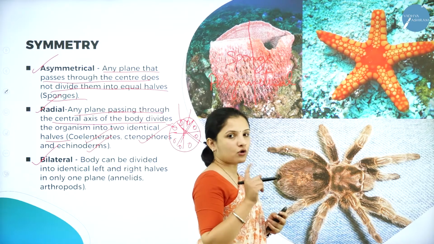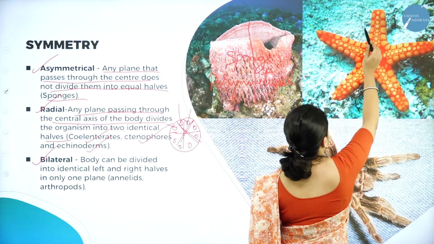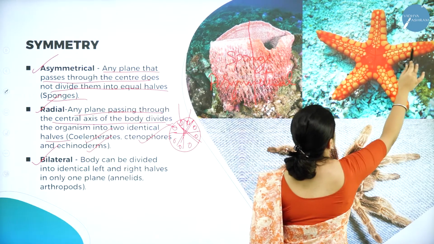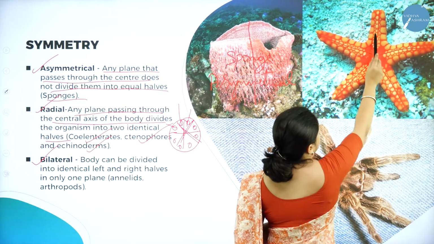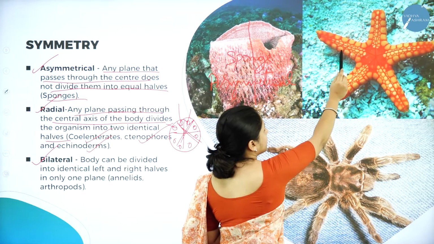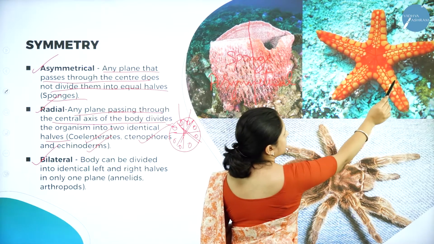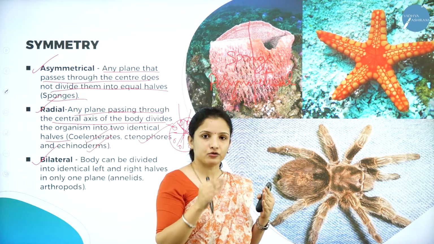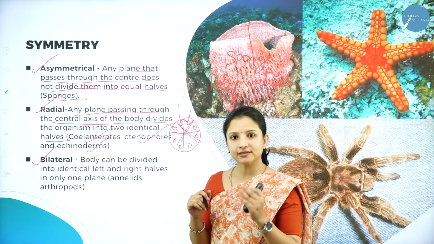In a starfish, I can cut them into different planes, like this, like this, like this. Can you see? This half is exactly similar to this half. The other half of this is exactly similar to this. However many planes of lines you draw to cut them, they will look exactly similar. That is nothing but radial symmetry.